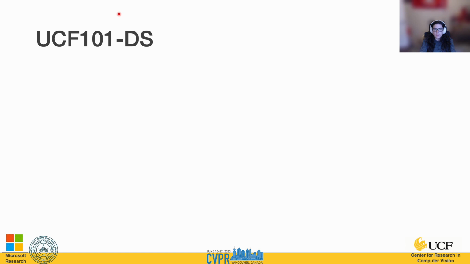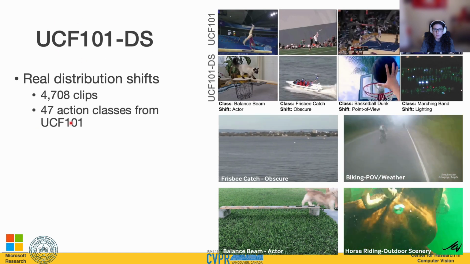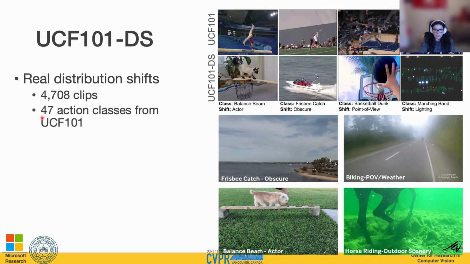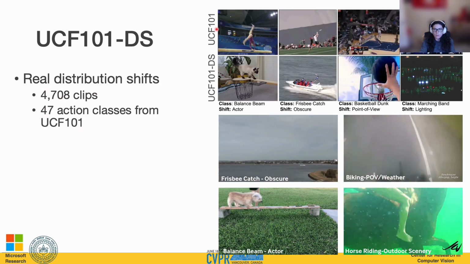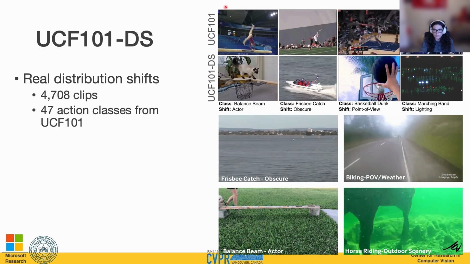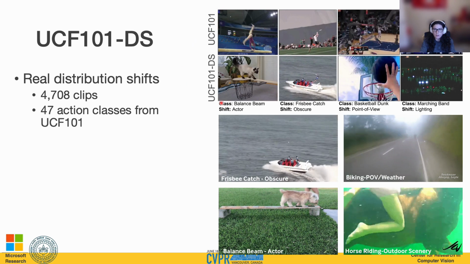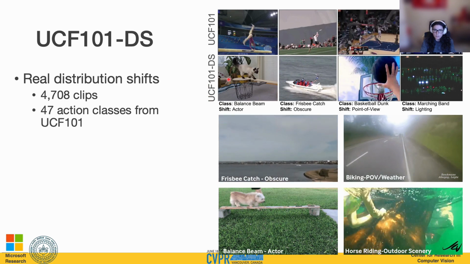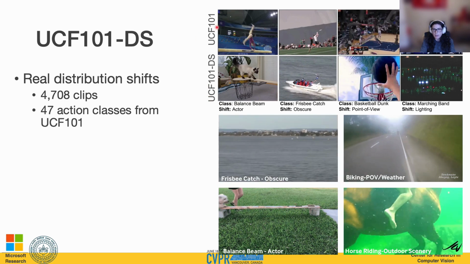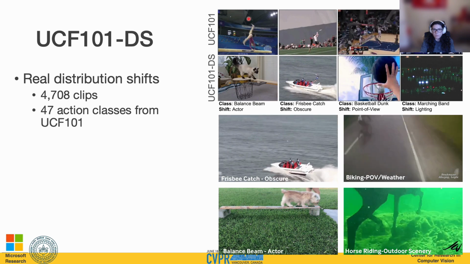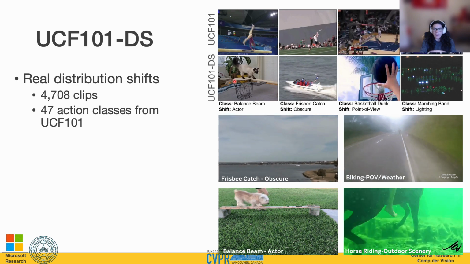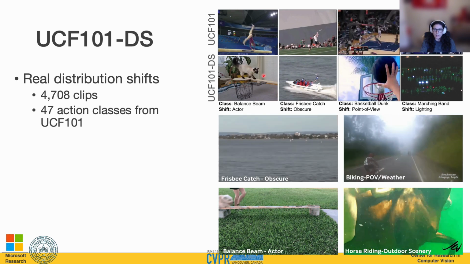We call our curated dataset UCF 101 DS, for distribution shift. It contains approximately 4,700 clips with 47 action classes from the UCF 101 dataset. On the right here, we have an example where we have a frame from an original video in the dataset for a given class, and then we have a frame from an example video from our distribution shift version of the class. So here we have the class balance beam where there's a human actor, and on the bottom we have a video frame from our dataset where we change the actor to a cat.